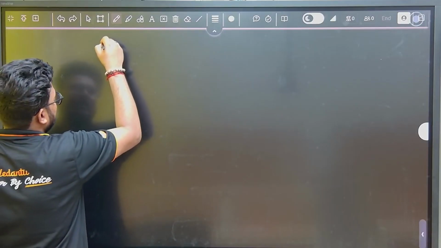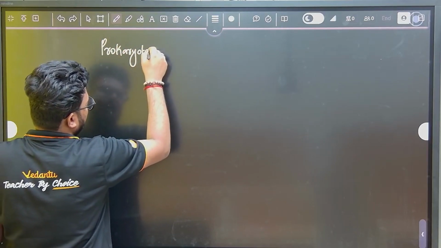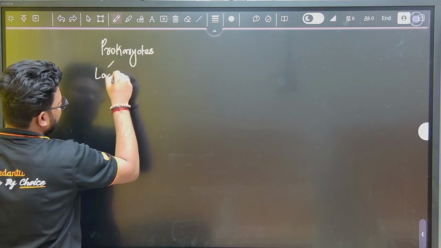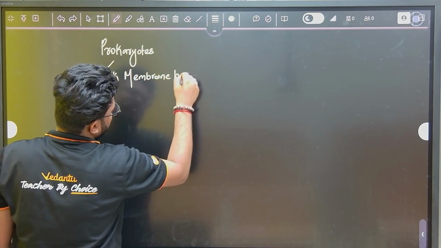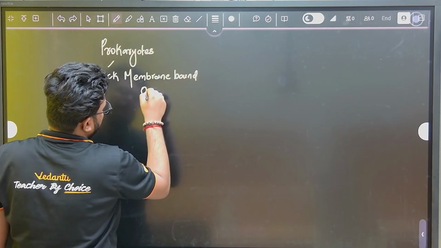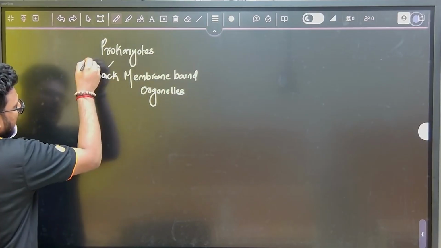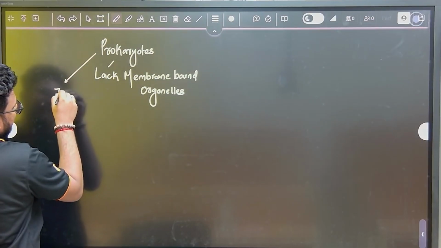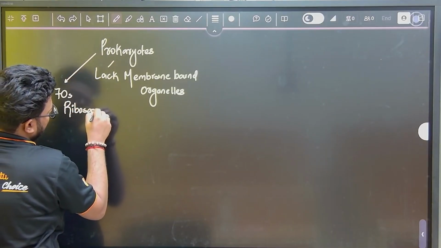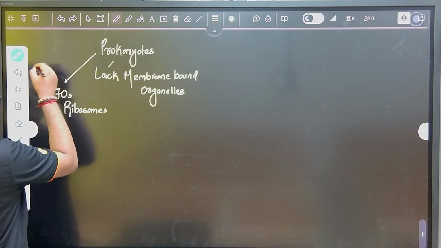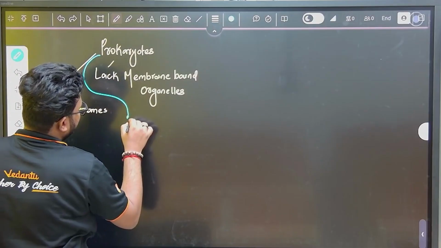So obviously they are prokaryotes, and if they are prokaryotes, they will lack membrane bound organelles. If they are prokaryotes, obviously they will have 70S ribosomes.